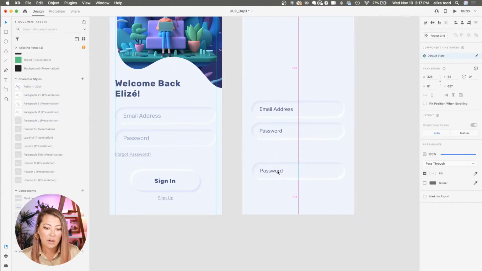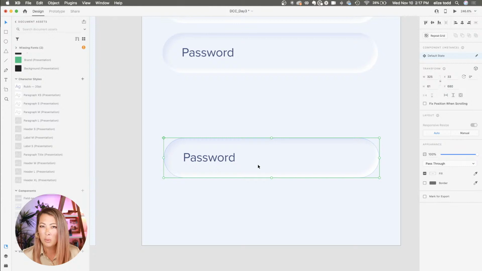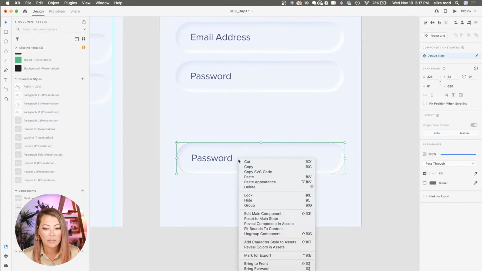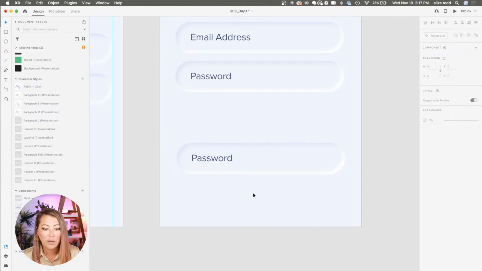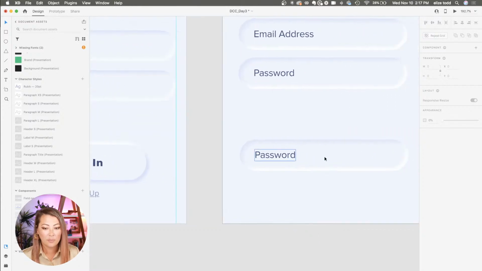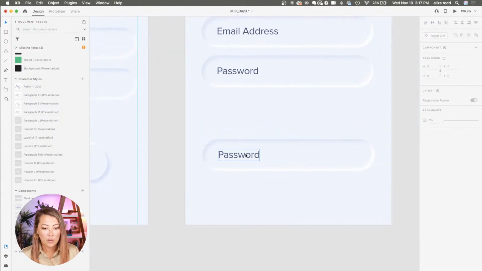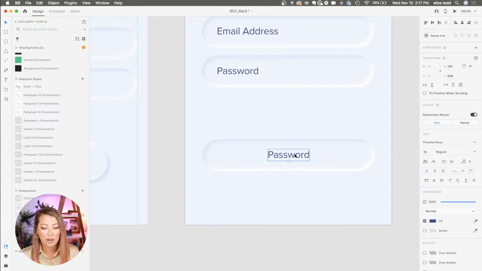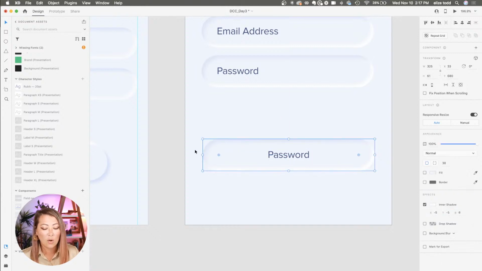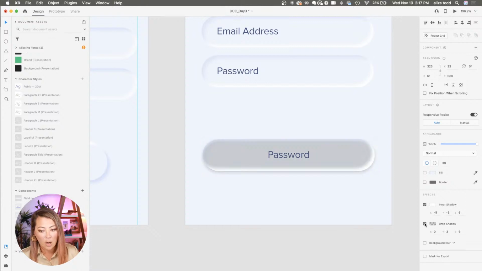Here, I'm going to just make another copy of this, but I don't want it to be a component. So I'm just going to right click and I'm going to ungroup this component so it's no longer associated with these. This is what I'm going to use as a starting point to create this sign in button. From here, I'm going to set that guy in the middle, and over here where it has the white on the right hand side, the right inner shadow, instead what I'm going to do is select drop shadow.